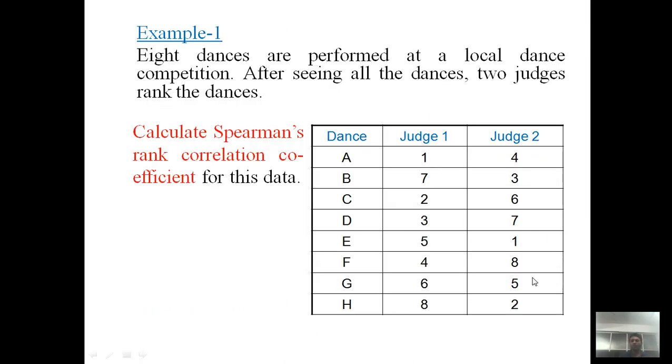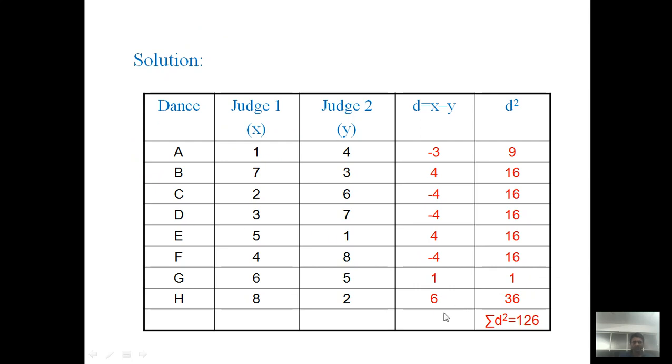So write down all these columns as in the table: dancers A, B, C up to H, the ranking given by the first judge, and the ranking given by the second judge for all 8 performances.